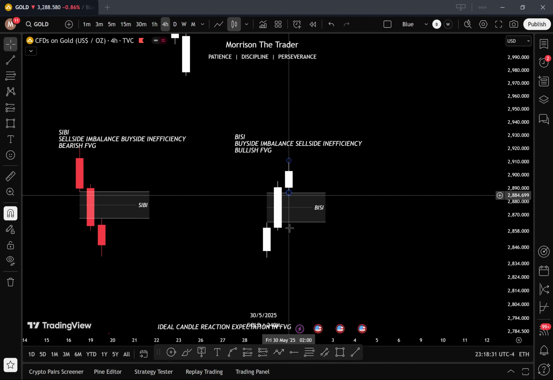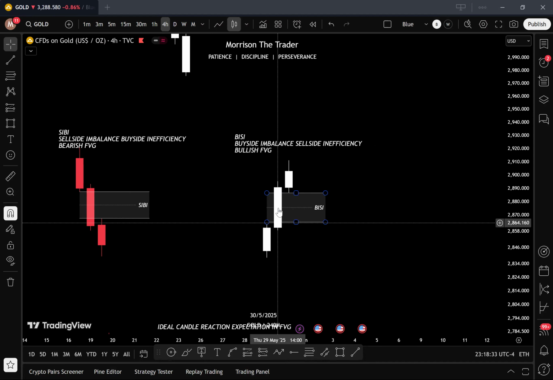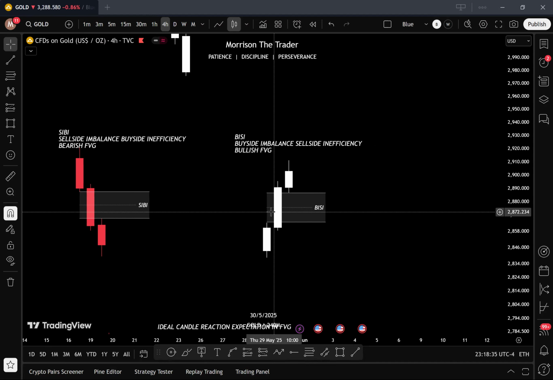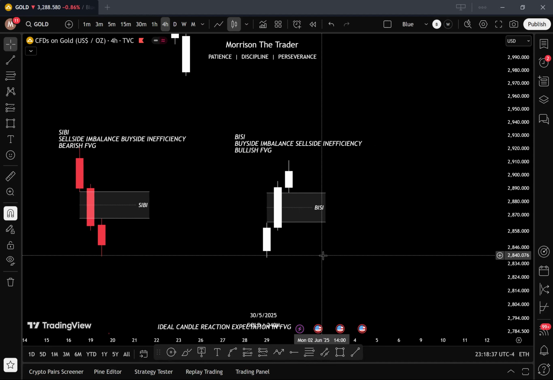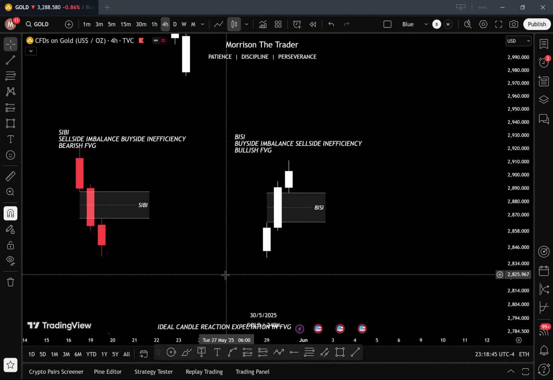And when they do not overlap, in the second candle there's a gap, and that gap is what we call a bullish fair value gap. So this is just a simple video, very understandable, for you to understand fair value gaps.